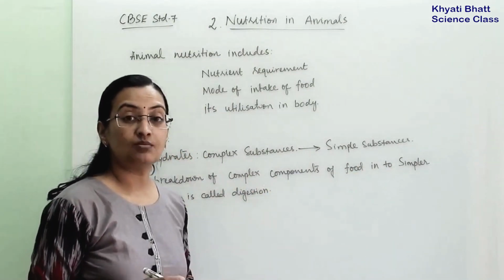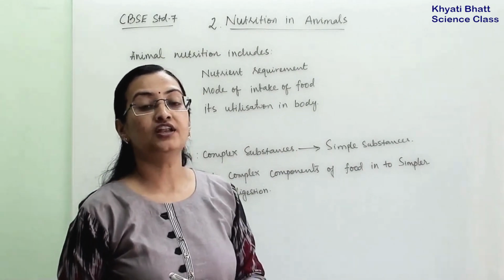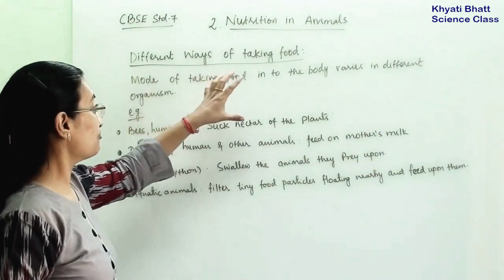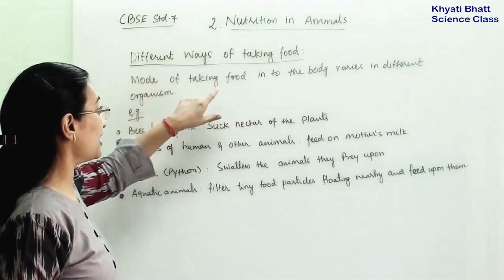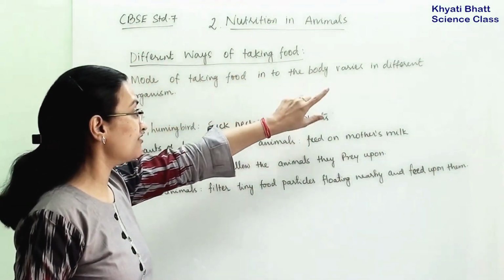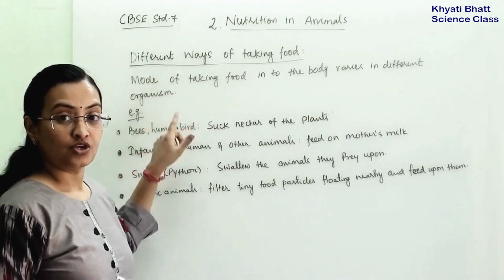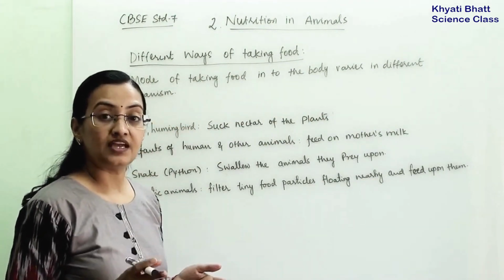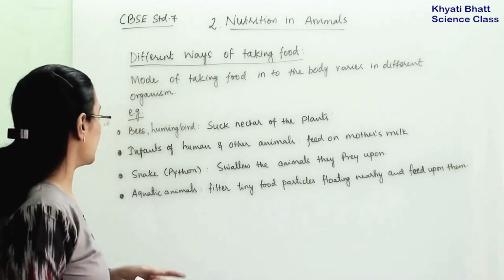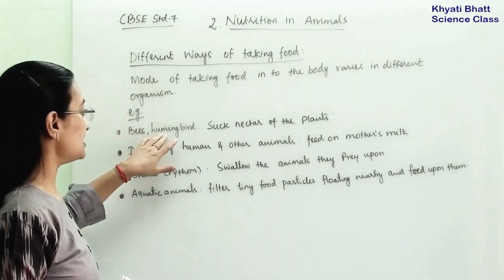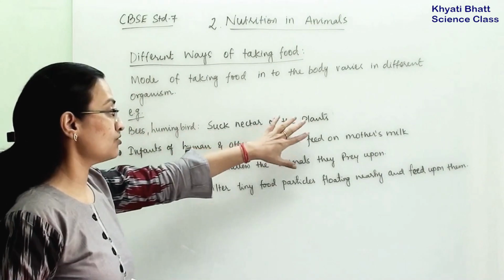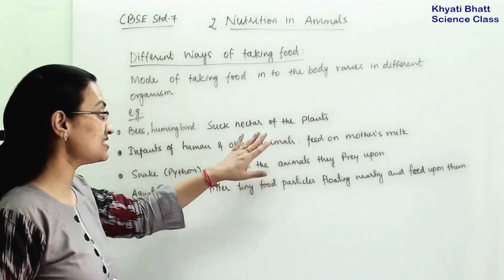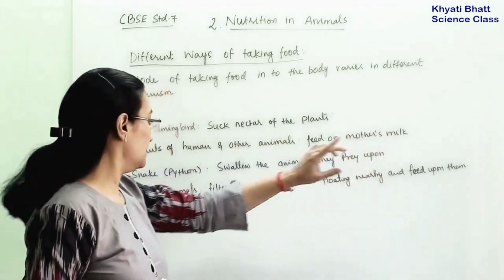Now let us discuss different modes of intake of food, the different ways of taking food. The mode of taking food into the body varies in different organisms. So as the organism varies, the mode of taking food also varies. For example, bees and hummingbirds suck nectar of the plants, whereas infants of humans and other animals feed on mother's milk.